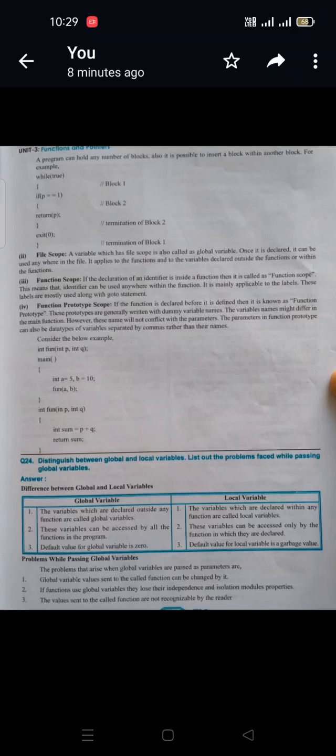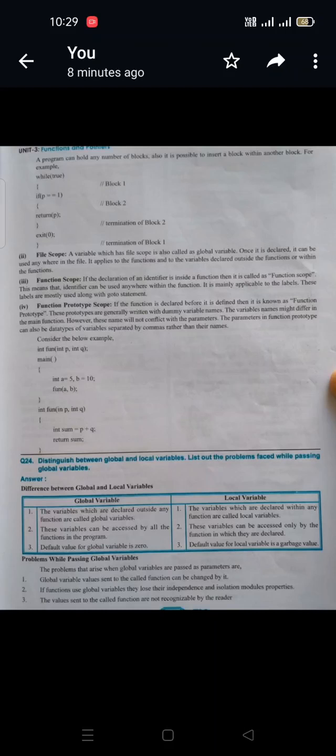Function scope means what? If the declaration of an identifier is inside a function, then it is called function scope. Any identifier, as we already learned, may be the name of a function, the name of a variable, or anything which we identify in a program. That is called an identifier. So this means that the identifier can be used anywhere within the function.